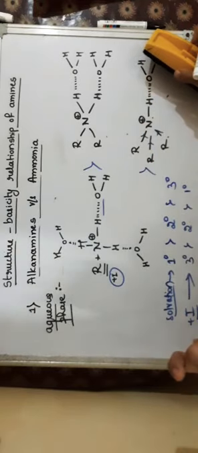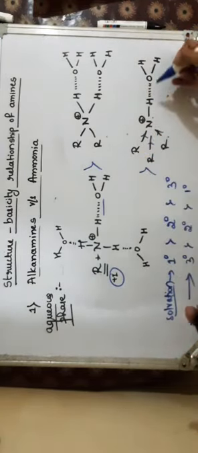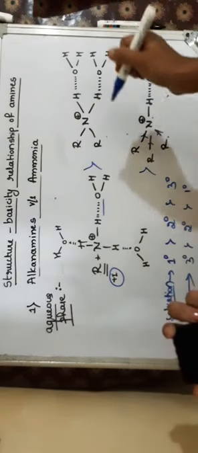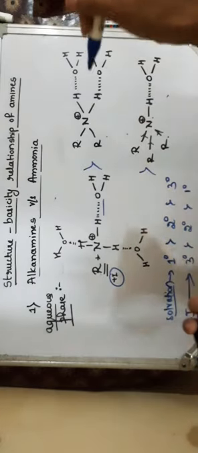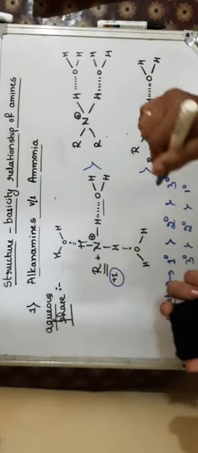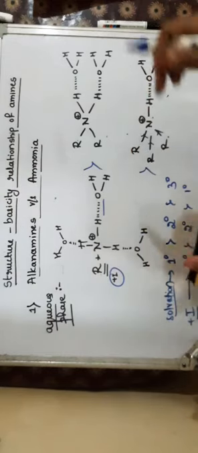If R group is changed, if bulkier groups are present, then the hydrogen bonding is not possible so easily, and in that case we have to think of even steric hindrance, that factor also deciding the basic strength.